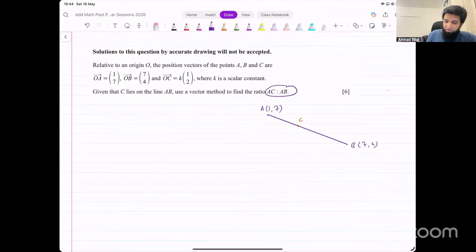Since they're talking about these two, let's just use that: AC and AB. They are going to have the same gradient. We can use that first of all to find the value for K. And once we have the value for K, then finding the ratio is not going to be very difficult, right? Let's find the value for K first of all. See what that turns out to be. How do we do that?